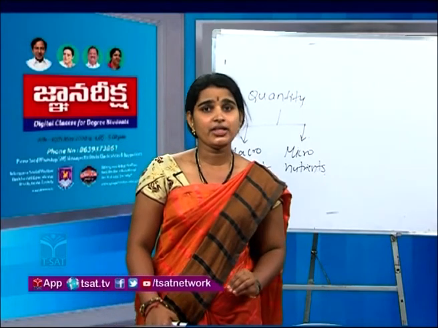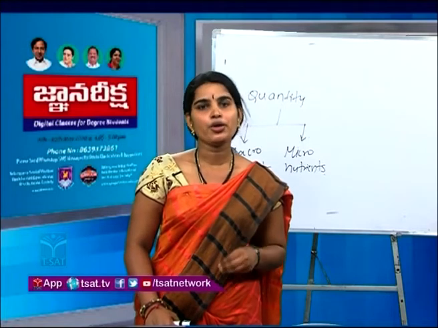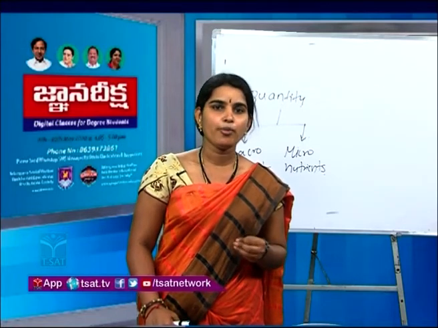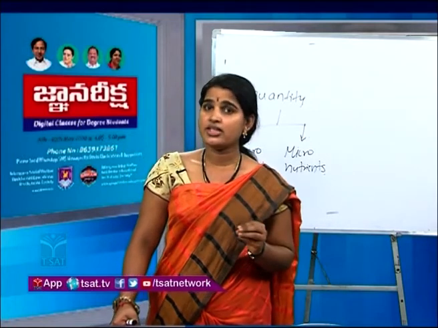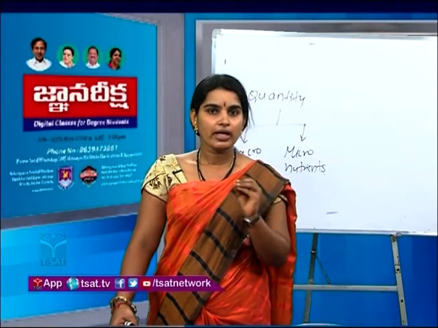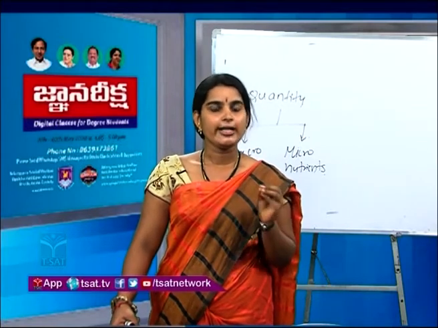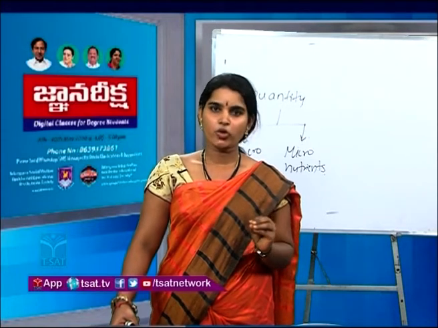Micro itself indicates very less quantity is needed for your body. Very less amount of these nutrients are needed. It doesn't mean that they are not important. Even though they are taken in very minute quantities, they are essential for the well-being of an organism.